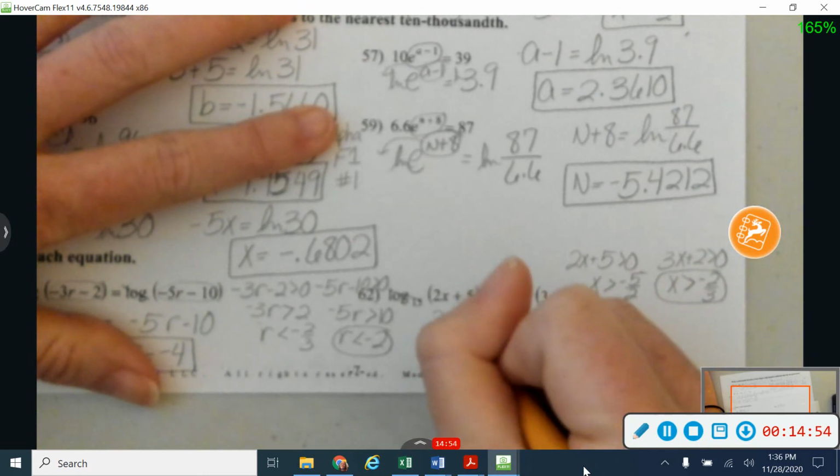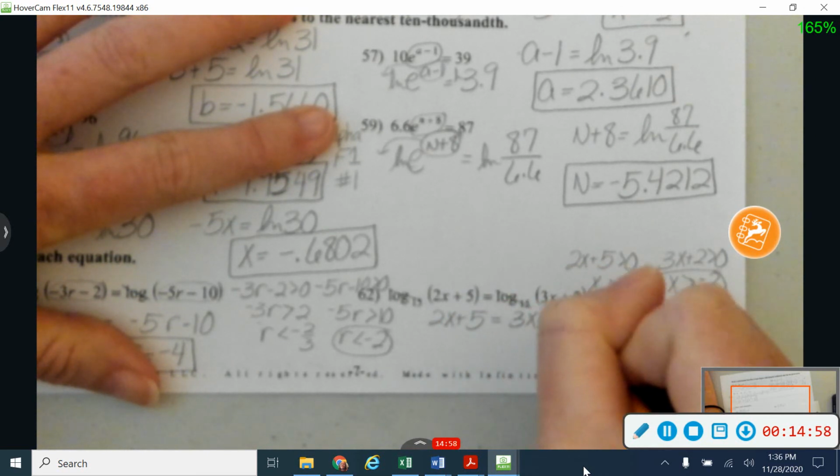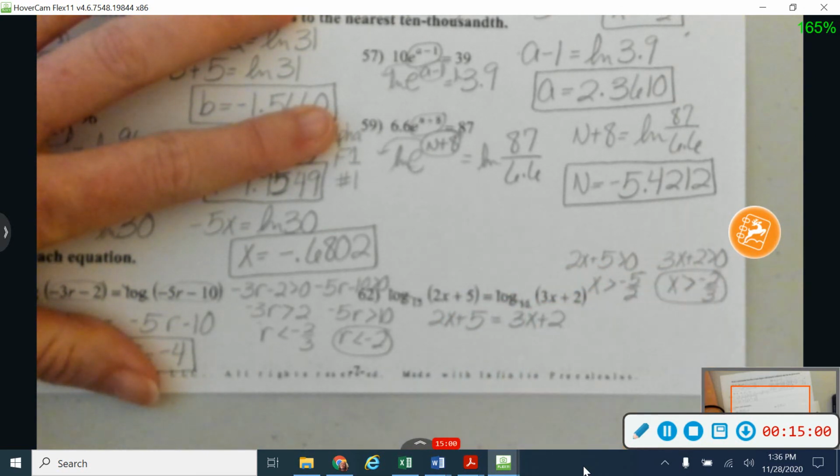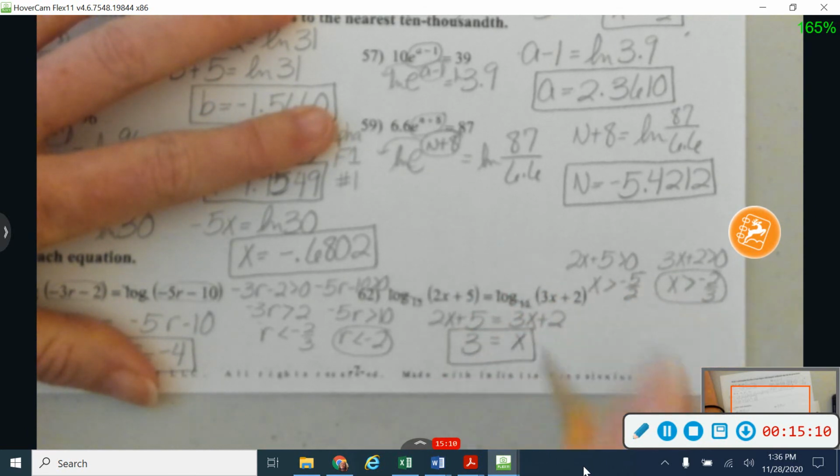Okay, so 2x plus 5 is going to be equal to 3x plus 2. And we could go either direction with this. I'm going to subtract my 2x over here so that I just get x on this side. And I'm going to subtract my 2 over here, which just gives me 3. And 3 is bigger than negative 2/3. That is not an extraneous solution. That's a good solution.